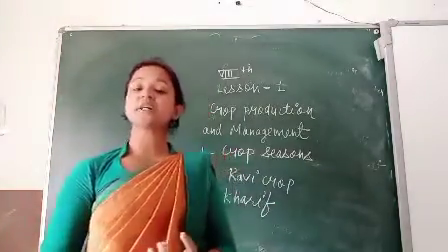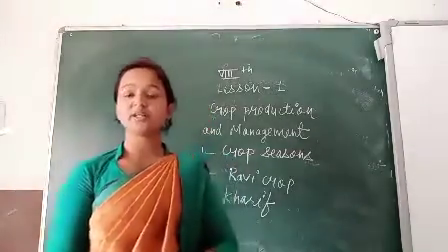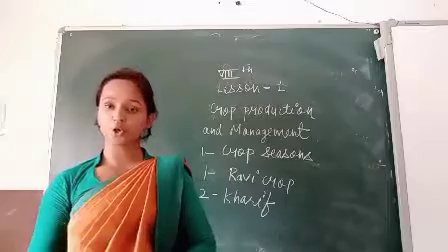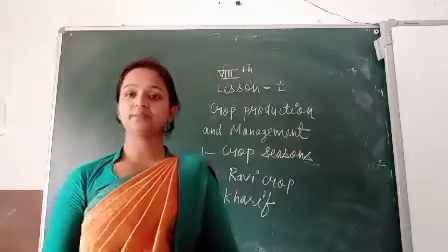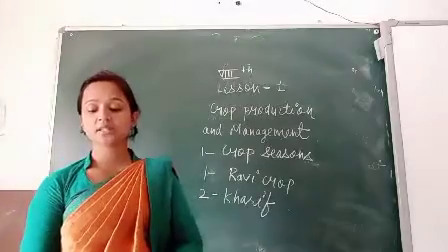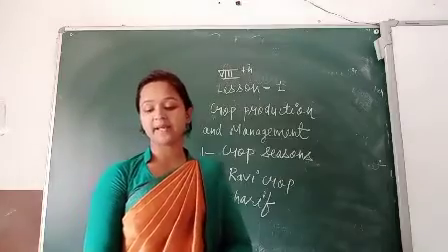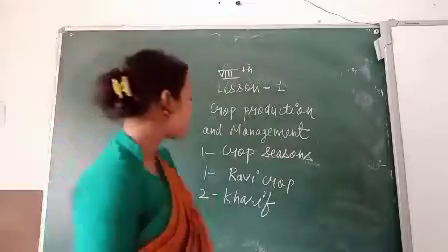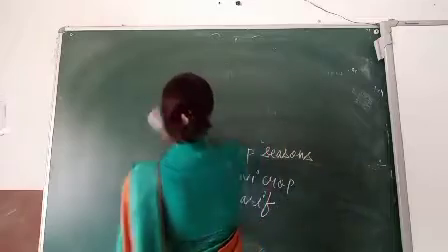Rabi season crops are sown in the beginning of the winter, that is October to November, and are called winter season crops.